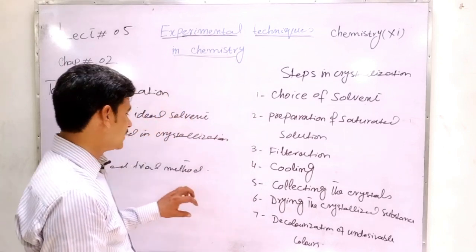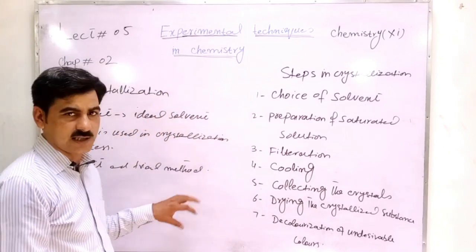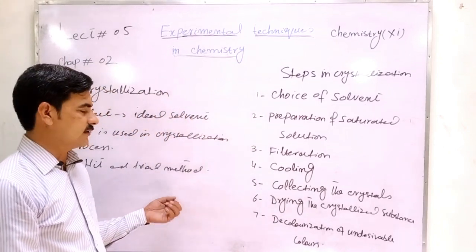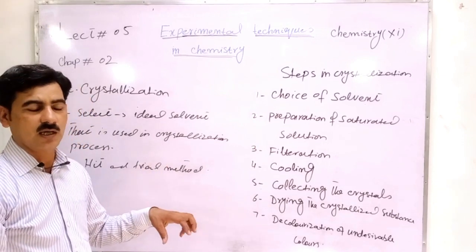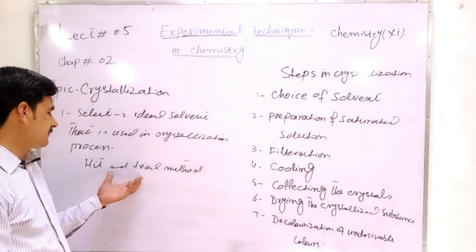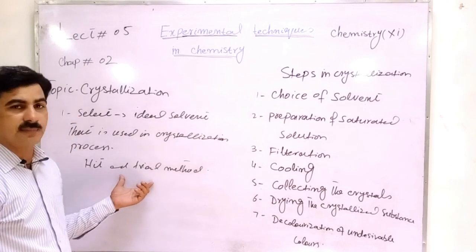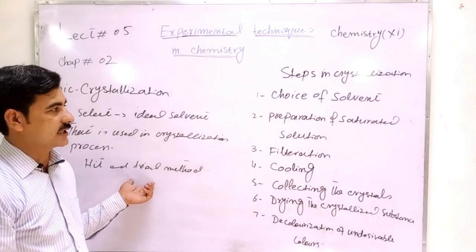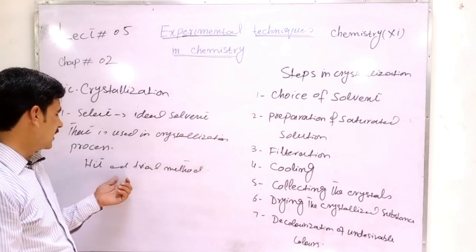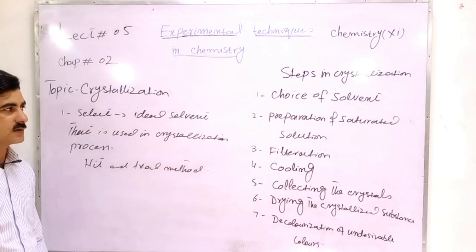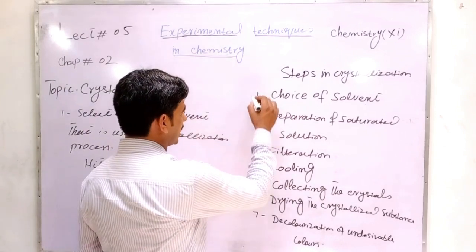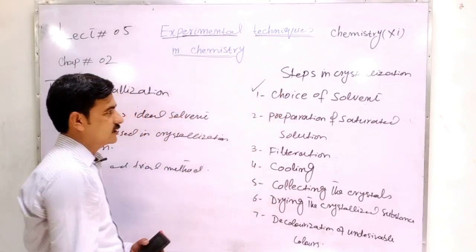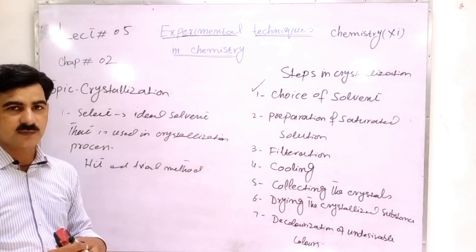The solvent in which the best solubility occurs is the best one for the crystallization process, the one in which the maximum solute dissolves. This is selected by the heat and trial method. So the first point is selection of the ideal solvent for crystallization, by the heat and trial method.